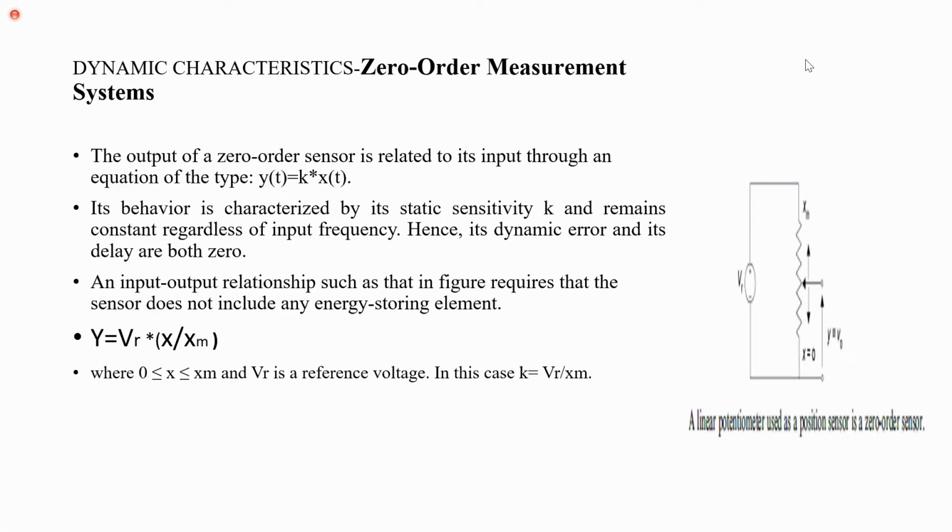First type of system is zero order system. In zero order system, we don't have any energy storing devices. We have a simple resistor. This is one type of example.